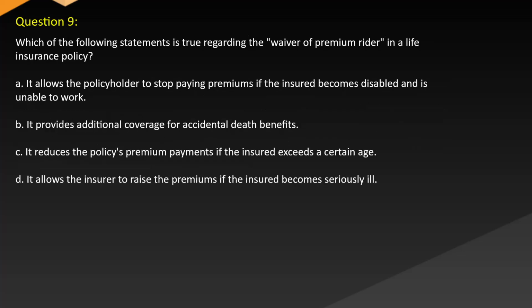Question 9. Which of the following statements is true regarding the waiver of premium rider in a life insurance policy? A. It allows the policyholder to stop paying premiums if the insured becomes disabled and is unable to work. B. It provides additional coverage for accidental death benefits. C. It reduces the policy's premium payments if the insured exceeds a certain age. D. It allows the insurer to raise the premiums if the insured becomes seriously ill.